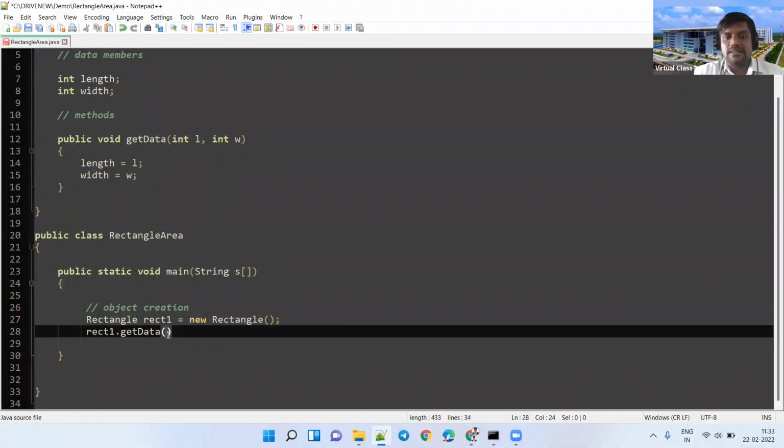So we have to pass 2 arguments. In my scenario, I want to give 100 as the length and 10 as the width of rect1. Now rect1 length will take 100, width will take 10.